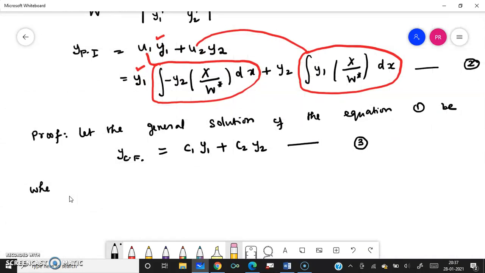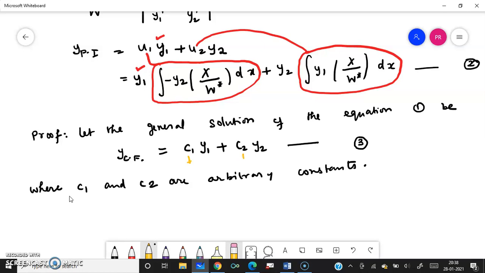You know how to find this by the normal CF method, where C1 and C2 are arbitrary constants. The general idea is that you are going to assume C1 is a function of x, some u1, and C2 is some function of x, u2. This is the assumption we are going to make, where C1 and C2 are arbitrary constants.